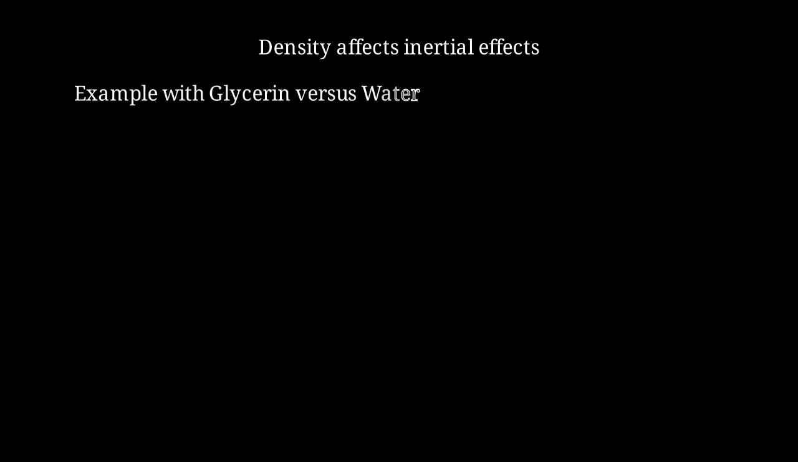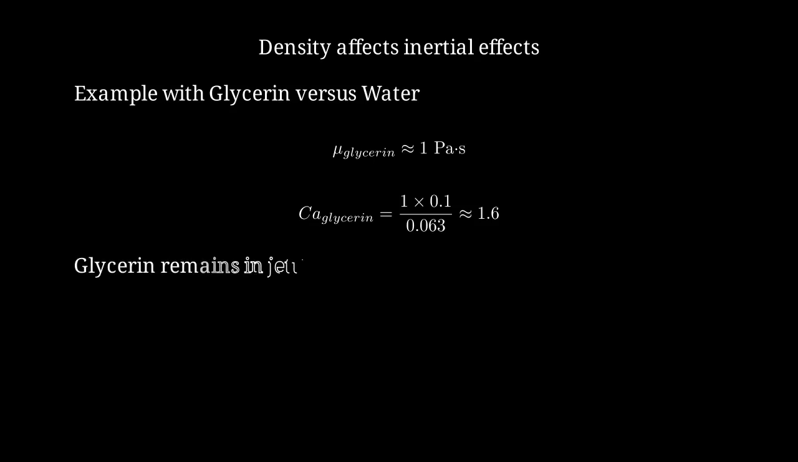Let's compare glycerin with water. Glycerin has a viscosity about 1,000 times higher than water. Glycerin's viscosity is approximately 1 pascal second. At the same velocity of 0.1 meters per second, the capillary number for glycerin is about 1.6. This means glycerin will remain in jetting mode at much lower speeds than water due to its high viscosity.